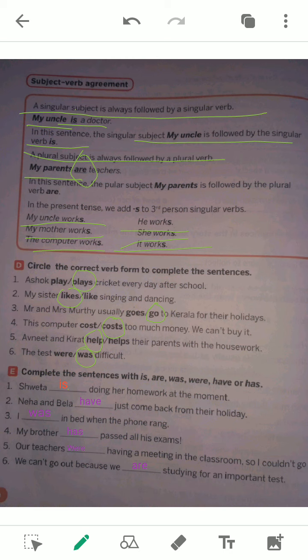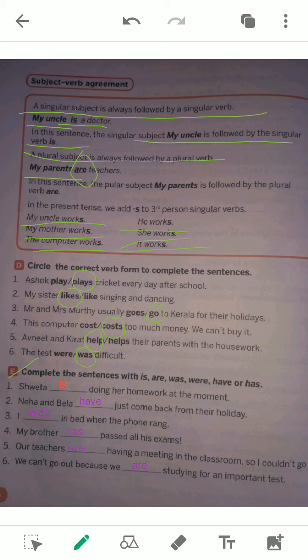Now, see portion number D. Ashok plays. My sister likes. Mr. and Mrs. Murthy is plural, that's why go. The computer is singular, that's why costs. Abnit and Kirat are plural, more than one, that's why help. The test is singular, that's why was.